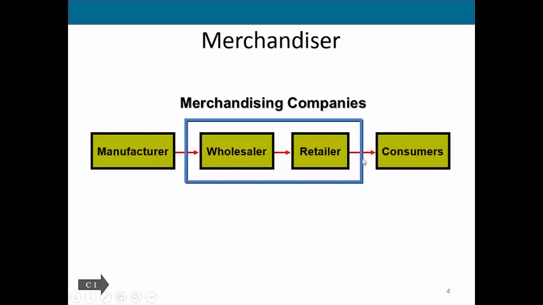A wholesaling or a retailing company is a type of company that purchases their goods from another company in order to make that sale. A manufacturer, on the other hand, is creating their own products, and the process of manufacturing can be very complicated to account for. So at this point, we're just looking at your basic wholesaling and retailing.